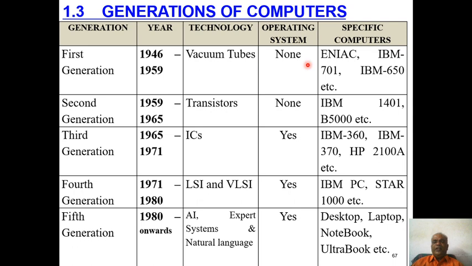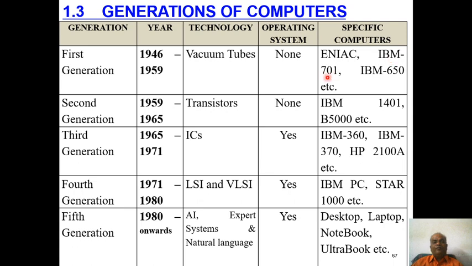During the first generation, the most popular computer systems are ENIAC, Electronic Numeric Integrator and Calculator, and IBM 701.